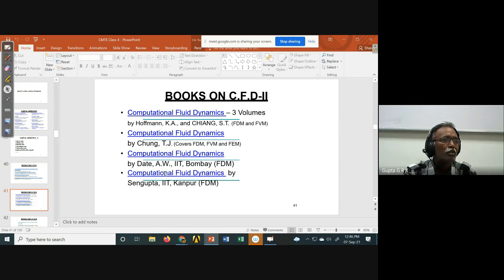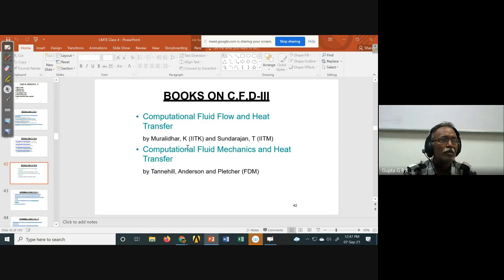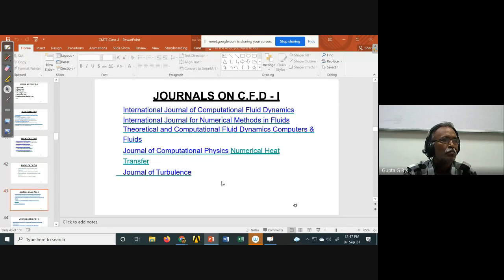And there are many books written by our IIT faculty, like Date from IIT Bombay, and Sengupta from IIT Kanpur, Muralidhar, Sundararajan, like that. There is another three-author book, Tannehill, Anderson, and Fletcher. This is also a good book. And there are other things.